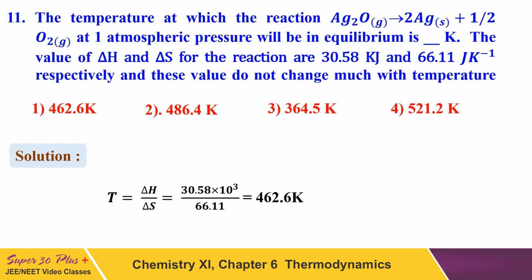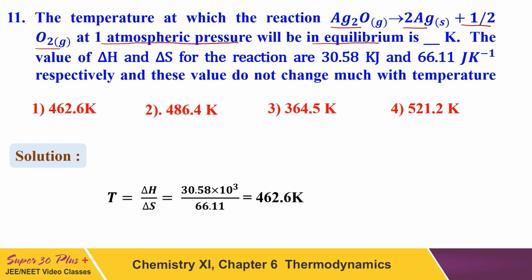In another question, question number 11, the temperature at which this reaction Ag2O gives 2Ag plus half oxygen at 1 atm pressure, atmospheric pressure is 1 atm, will be in equilibrium is. Now examiner wants to know at what temperature this reaction will be in equilibrium.